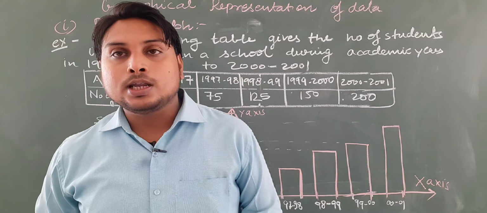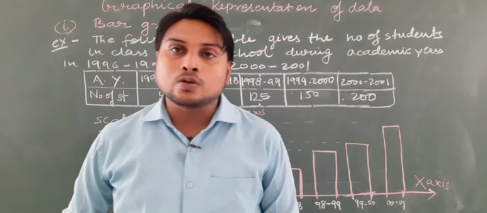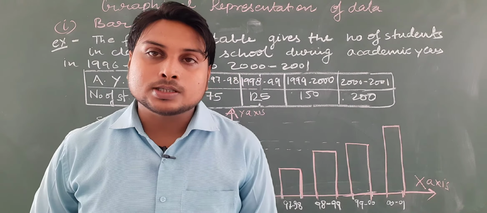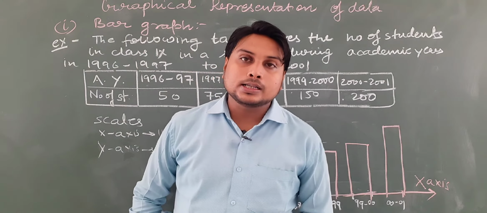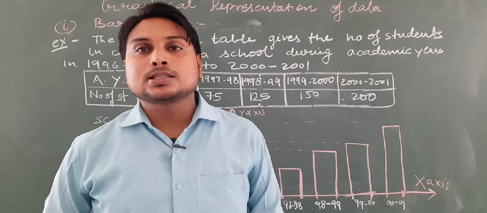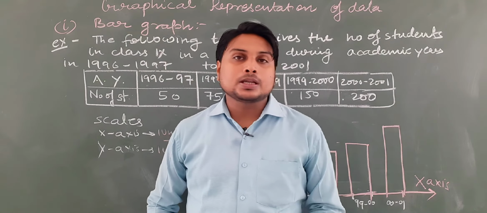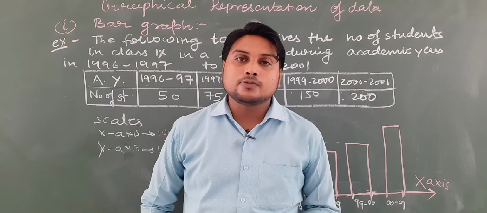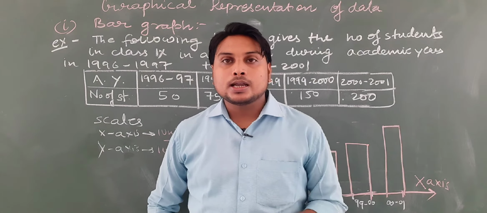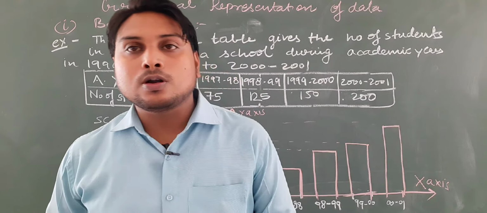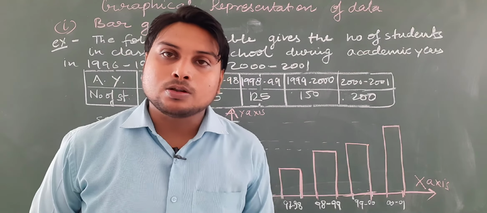In chapter 14, whatever else is in your book is removed from your syllabus. Like central tendency, that topic is also removed. In central tendency we used to study mean, median and mode of the data, but that topic is also removed.